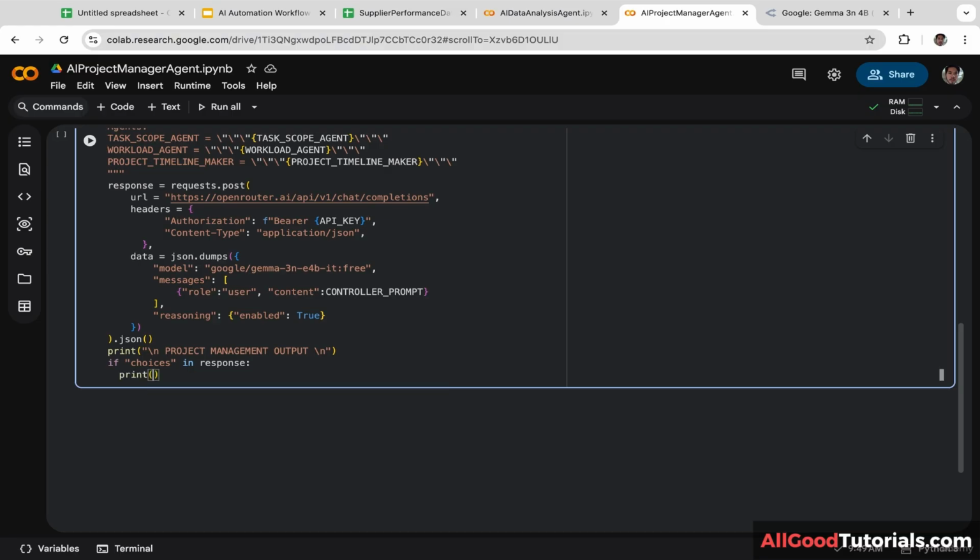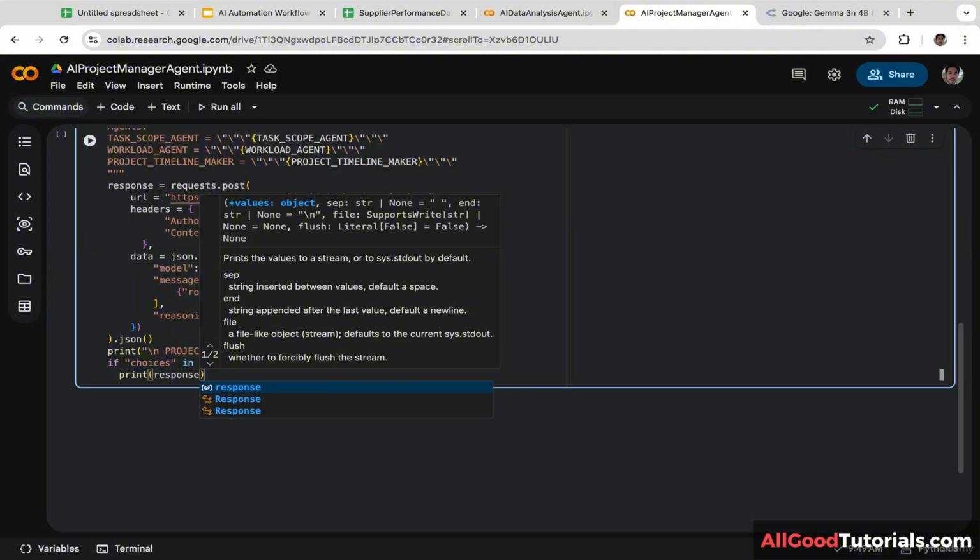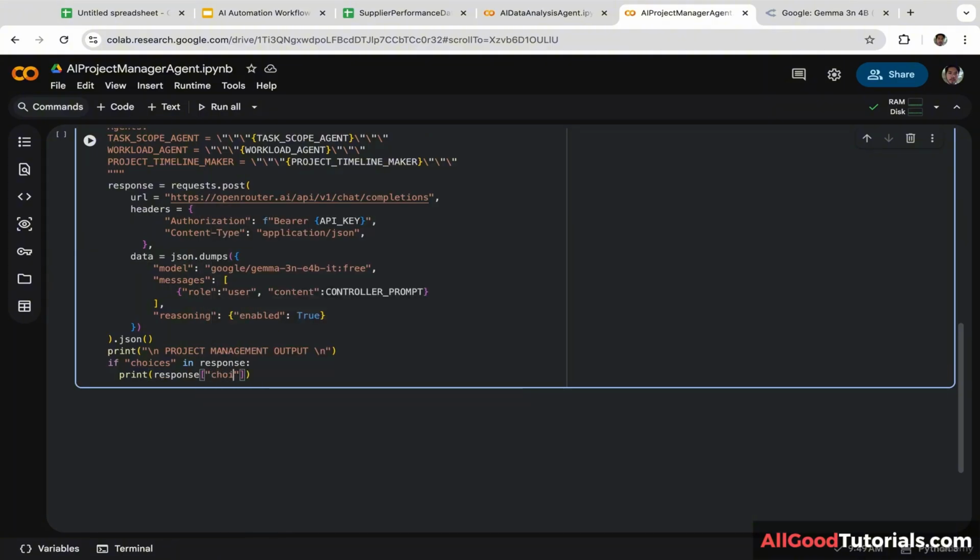Print response. Let's put choices inside the bracket, put 0 inside the second bracket, put message inside the third bracket, and put content inside the fourth bracket.